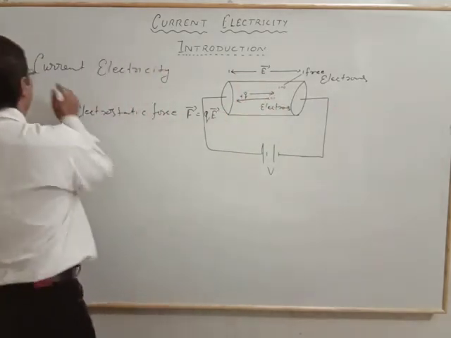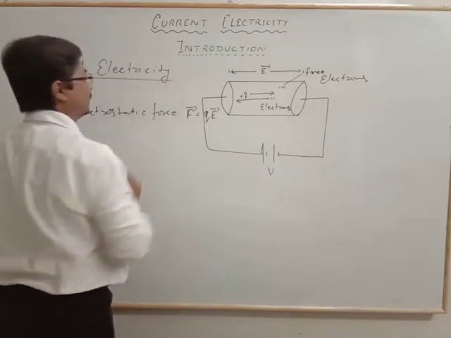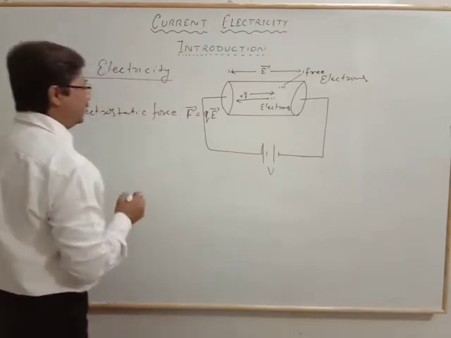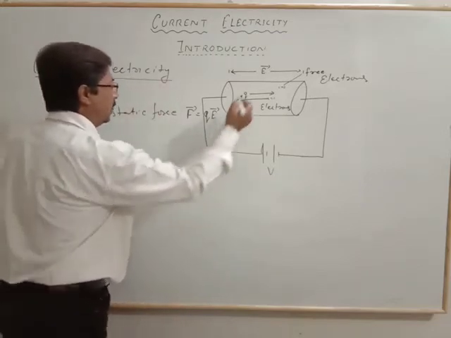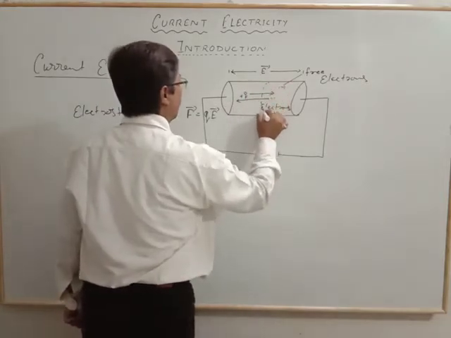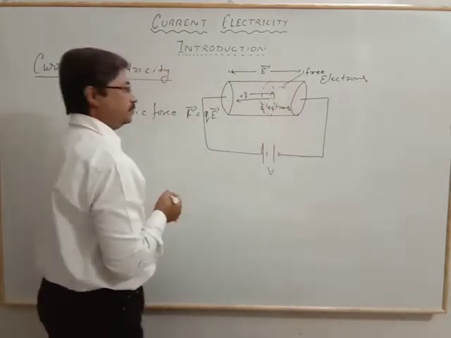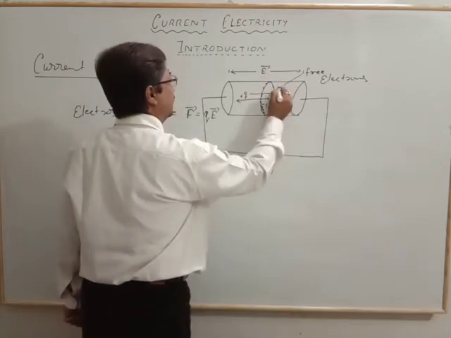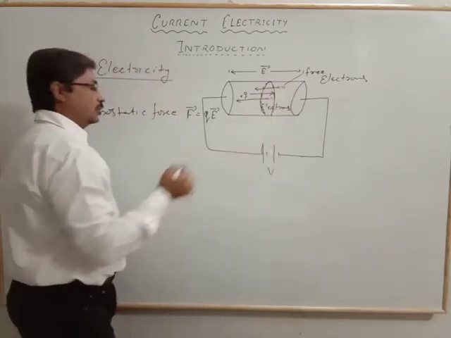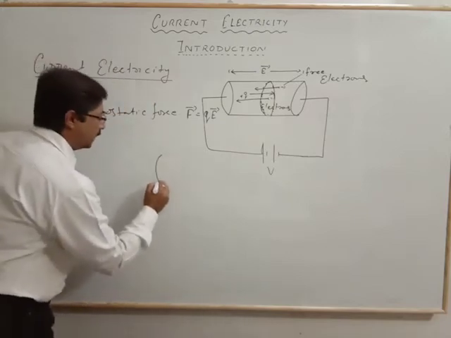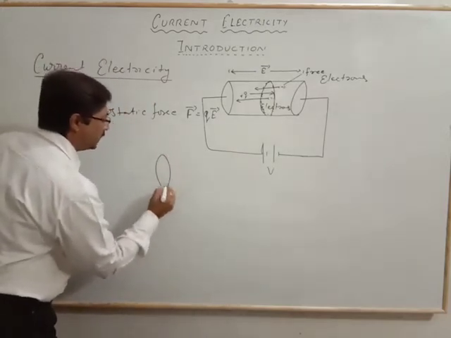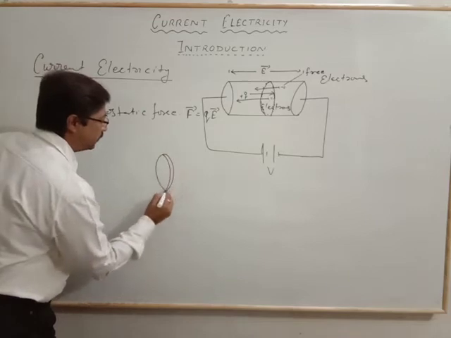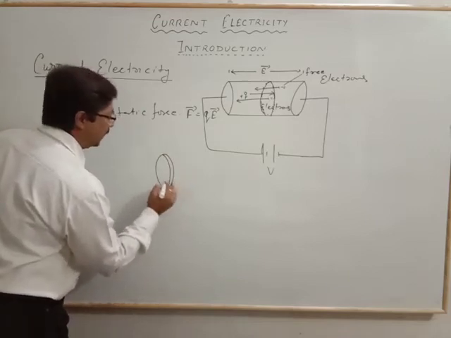Now we are concerned with current electricity. Let's suppose we consider a cross-sectional area here, and the charged particle, plus Q, is moving along this area.